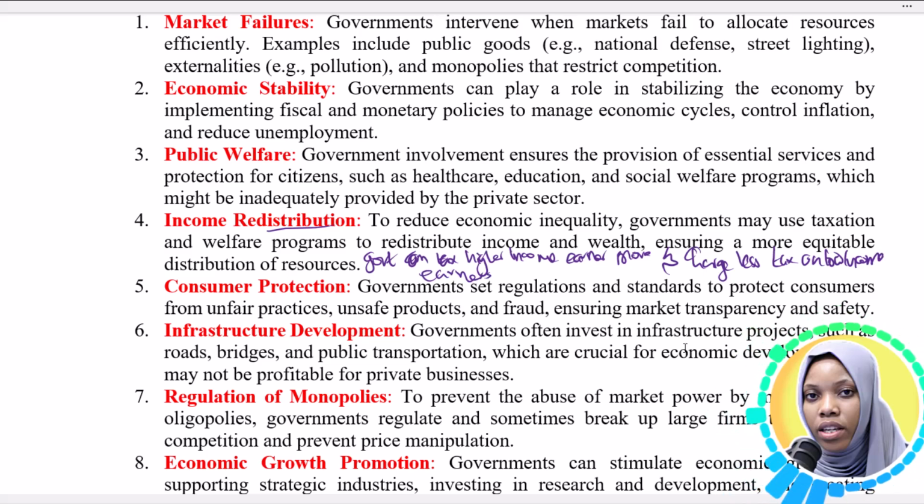And then consumer protection is another reason why the government is involved in business activities. Infrastructure development is our 6th reason,